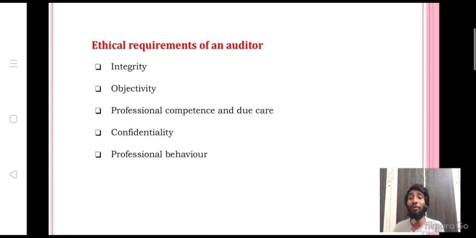And the last one is professional behavior. Professional behavior is nothing but the behavior that you need to maintain. As an auditor, you need to maintain some standards. So you need to maintain professional behavior as per the guidance issued by the ICAI. These are the ethical requirements an auditor needs to maintain for conducting the audit of financial statements.